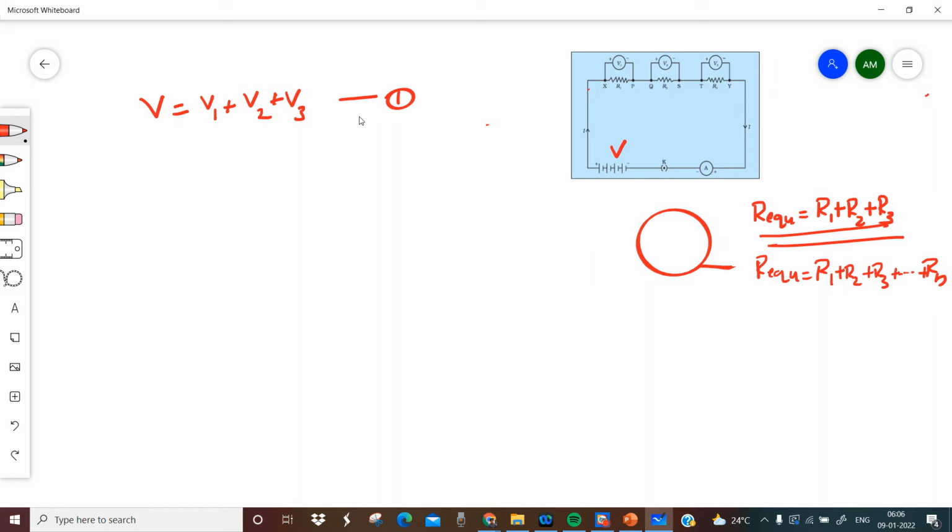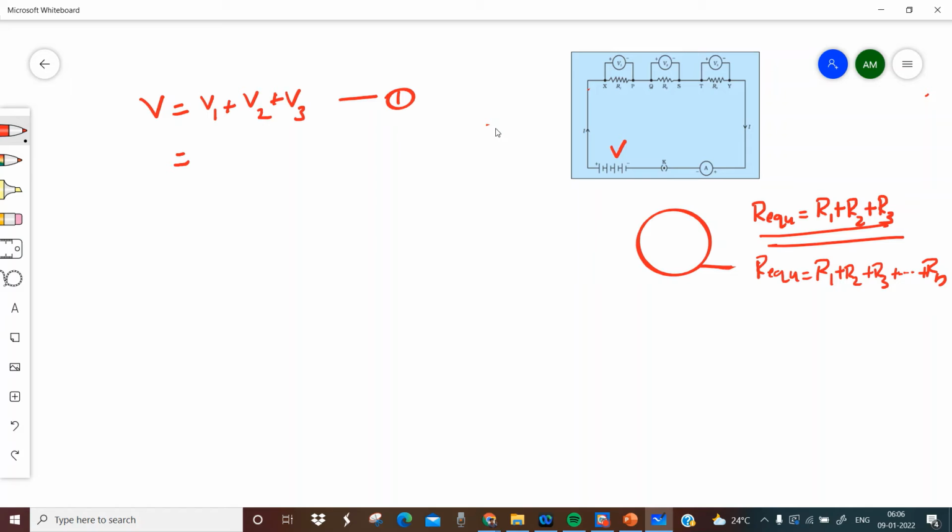All of you, think please. Your voice is not audible. Louder. You should be confident. We can write like this, right? So the total voltage equals the sum of the voltage drops across each resistor when the resistors are connected in series.